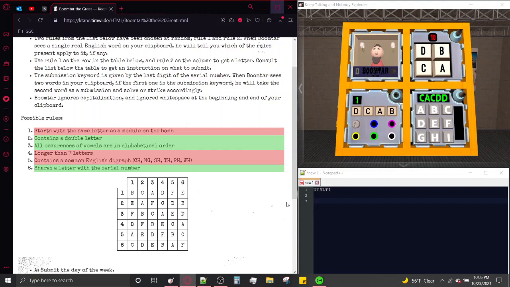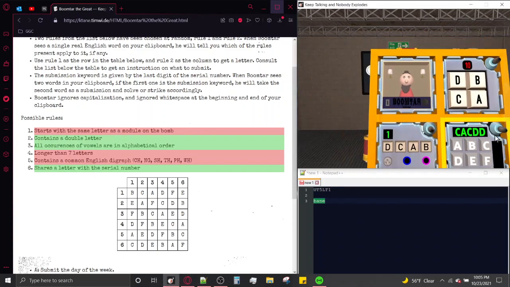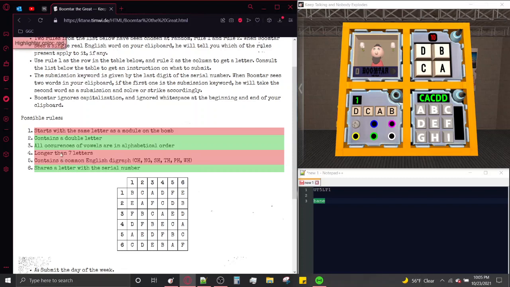All occurrences of vowels are in alphabetical order. So let's try bang. This doesn't have a double letter, and it doesn't share with the serial number, so we can do this. Neither rules apply. So it's not this. And here's the serial number. Let's try tell. Nope, not tell. Paul. Nope, what am I doing? It needs the serial number, that's fine.